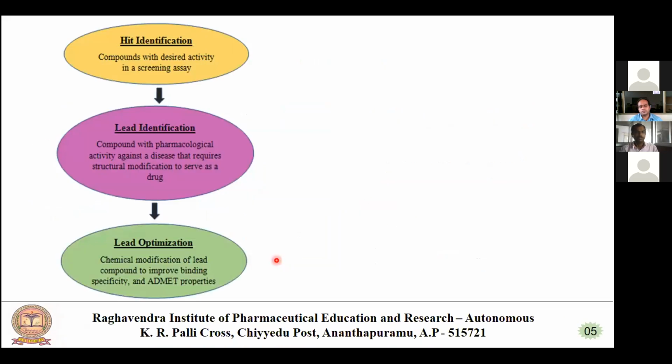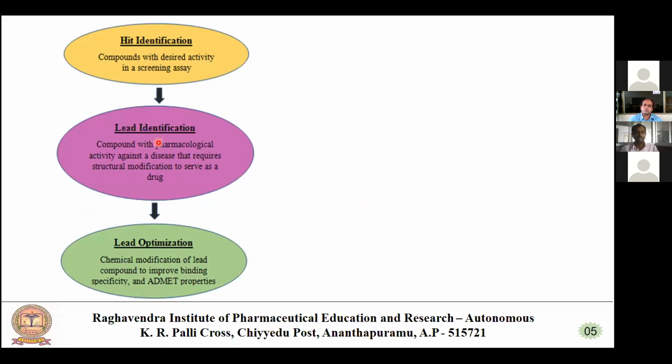And coming to this picture, that is hit identification, lead identification and lead optimization. Hit identification: the compound with desired activity in a screening assay, we can call it a hit, as already told in the previous slide.